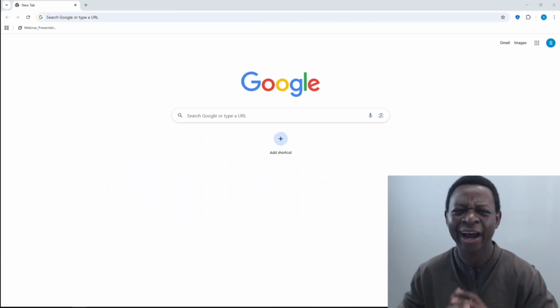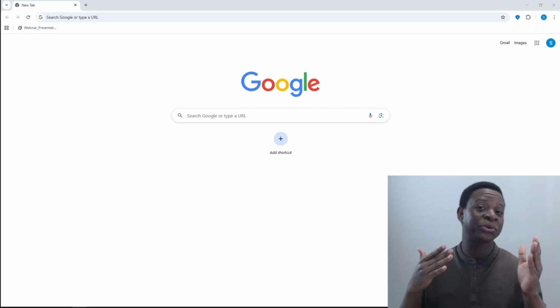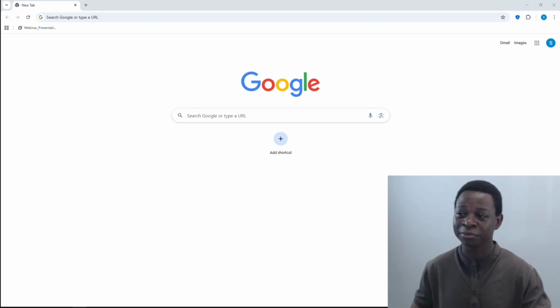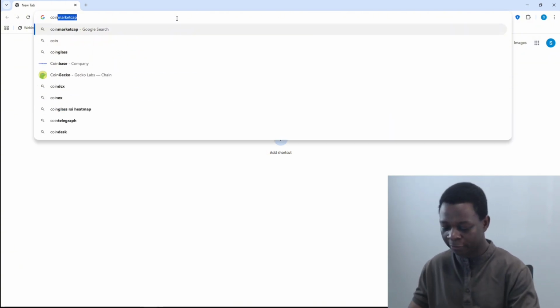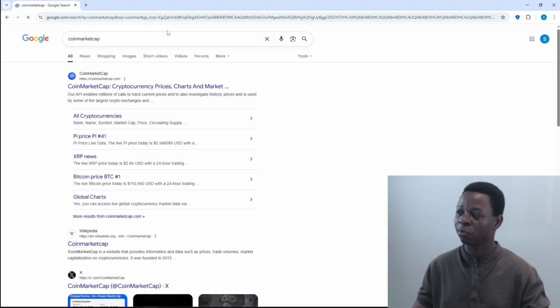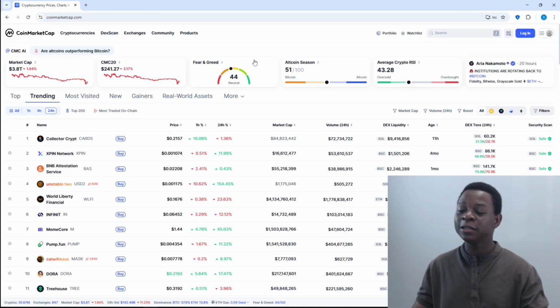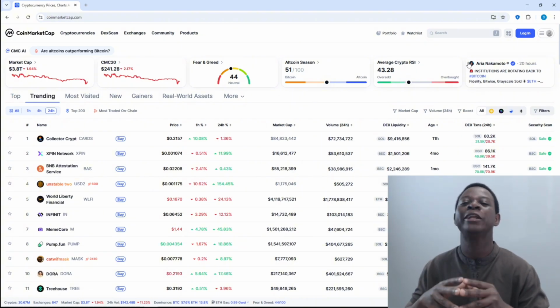So let's get in. All right, so let's continue to see, how do you analyze a coin? What do you need to consider before you know that a coin is safe or not? This is very simple. I need you to come to Google and use a platform called CoinMarketCap. Okay, I just say CoinMarketCap. You can see right here. And the very first platform is what you're going to get. Now, this platform is going to give you the opportunity to analyze any coin out there.